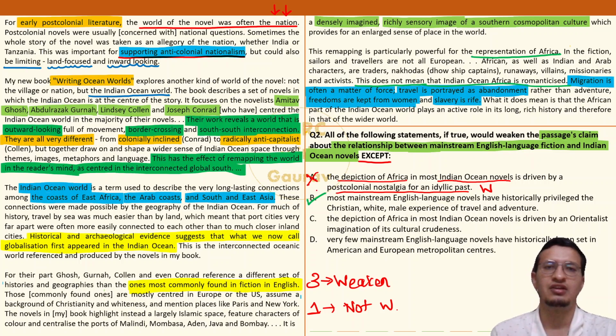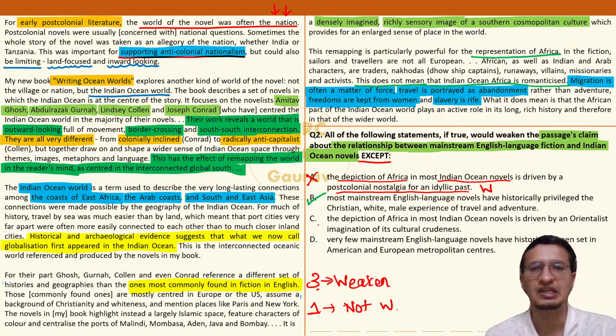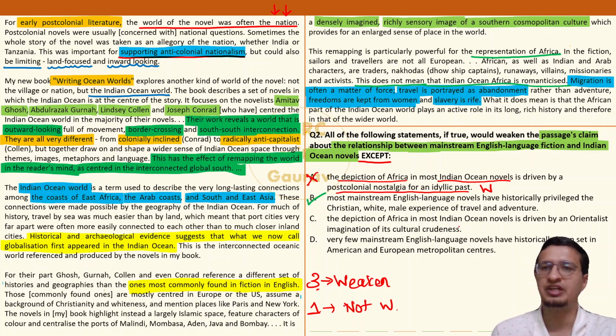So not the answer. It falls in this category of three. Option C, depiction of Africa in most Indian Ocean novels.